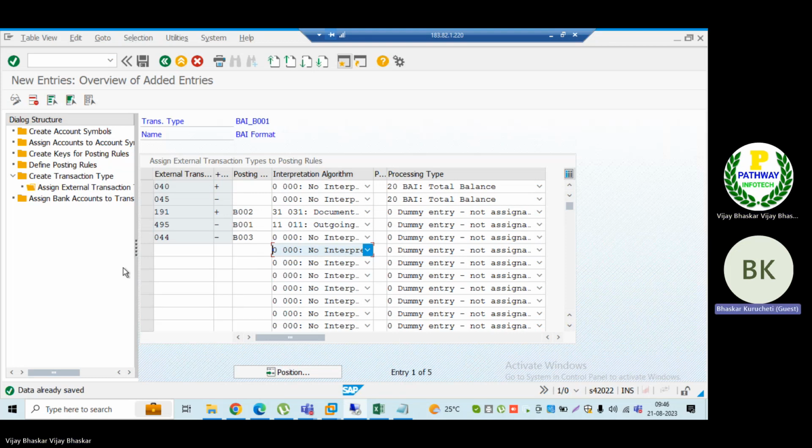Based on the interpretation algorithm, for an incoming payment from a customer, the open item will be identified, right? Exactly.